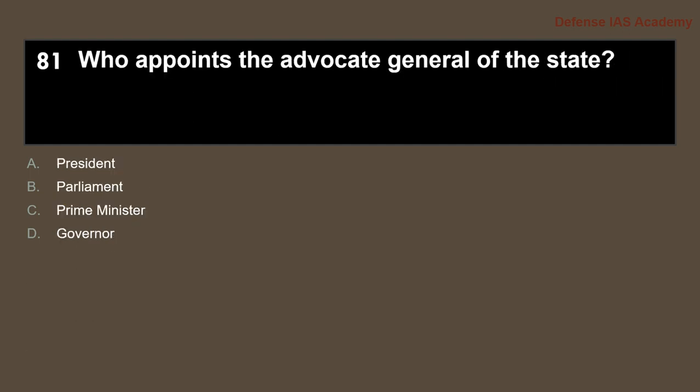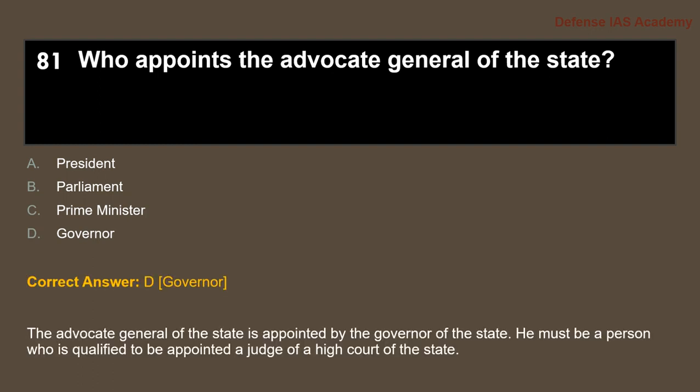Question 81. Who appoints the Advocate General of the state? Answer is option D, Governor. The Governor is the one who appoints the Advocate General. The Advocate General of the state must be a person who is qualified to be appointed as a judge of a high court of a state. So he is appointed by the governor of the state and he must be qualified to be appointed as a judge for the high court of the state.